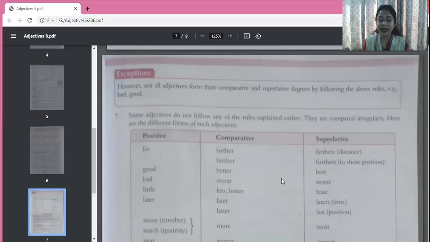And late, latter, last. Now, what is this latter? Suppose I say, between Rohan and Seema, the latter is very slow.